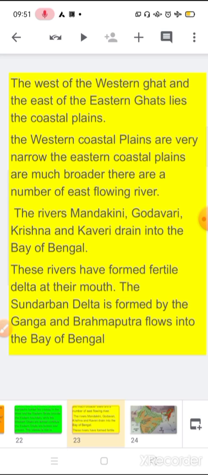The Sundarban delta is formed by the Ganga, and the Brahmaputra flows into the Bay of Bengal. This is very important, that the Sundarban delta is formed by the combination of Ganga and Brahmaputra, and it flows into the Bay of Bengal.